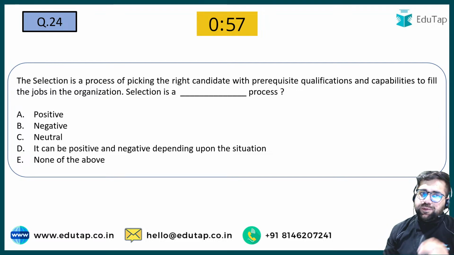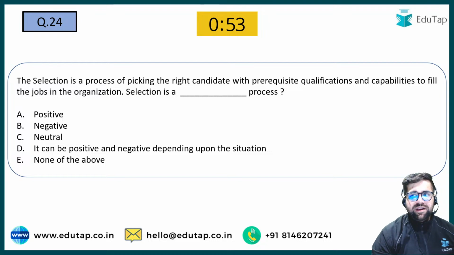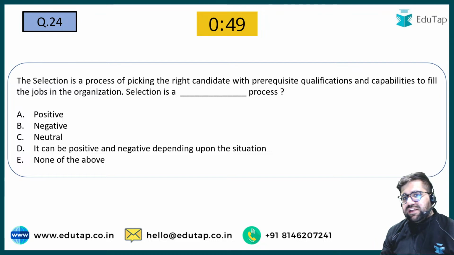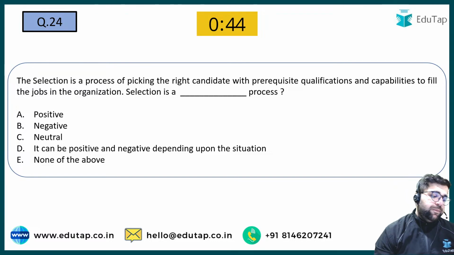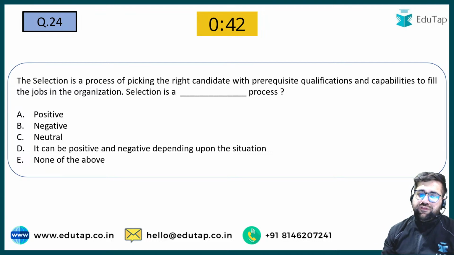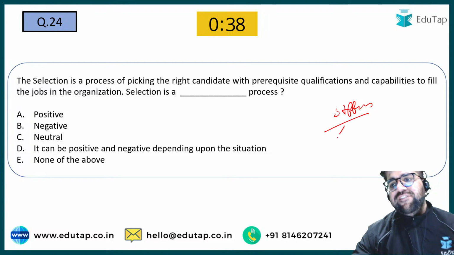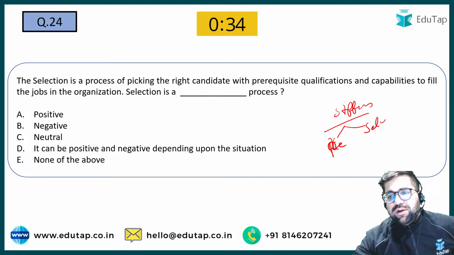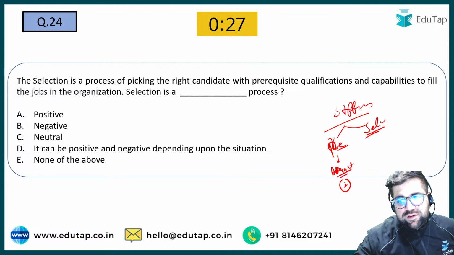The selection is the process of picking the right candidate with the requisite qualifications and capabilities to fulfill the jobs in an organization. Selection is a dash process. Positive, negative, neutral. It can be positive or negative depending upon the situation, or none of the above. Now in staffing we do what? Recruitment and your selection, right? We do your recruitment and your selection. Recruitment we try to attract. So therefore it's a positive.